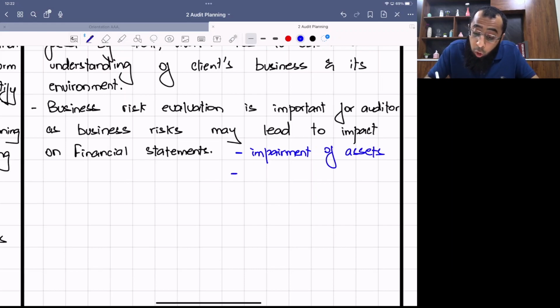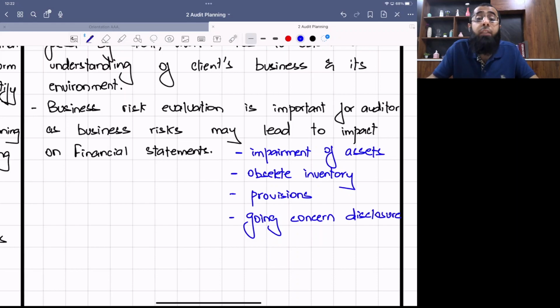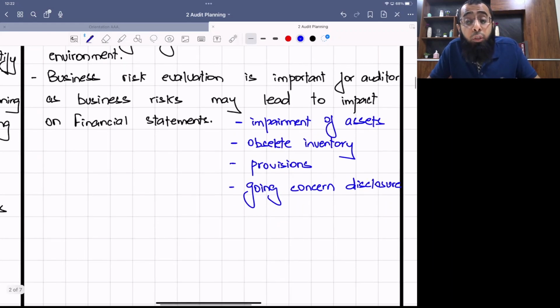It can lead to obsolete inventory. For example, the technology changes, so there will be obsolete inventory, and you may have to do the adjustment of lower of cost or NRV. It can lead to provisions. Maybe you are required to record legal case provisions, or maybe it can lead to going concern issues or impact the going concern disclosure of the company. So there can be multiple impacts due to the business risk. So it is important for the auditor to evaluate these business risks, as they can lead to impact on the financial statements.